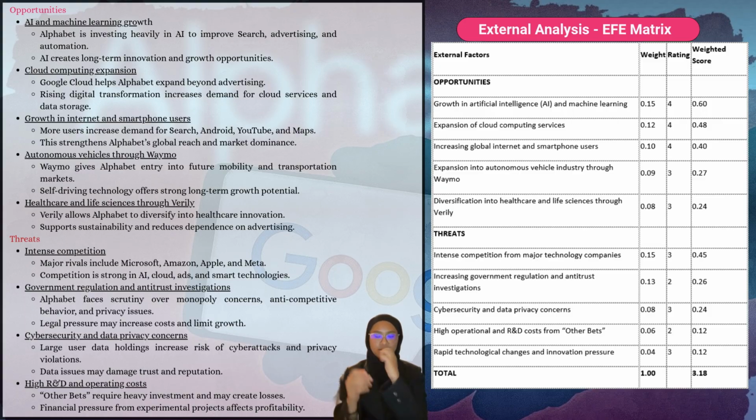In addition, Alphabet is expanding into autonomous vehicle technology through Waymo and healthcare technology through Verily. These initiatives support diversification and provide long-term growth potential in emerging industries. Turning to the threats, the biggest challenge is intense competition from companies such as Microsoft, Amazon, and Apple, with a weight score of 0.45. To maintain its competitive advantage, Alphabet must continue innovating across AI, cloud computing, and digital services.